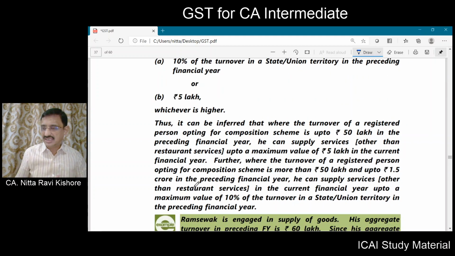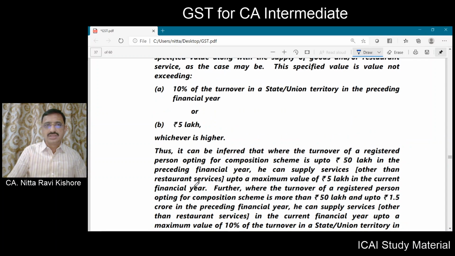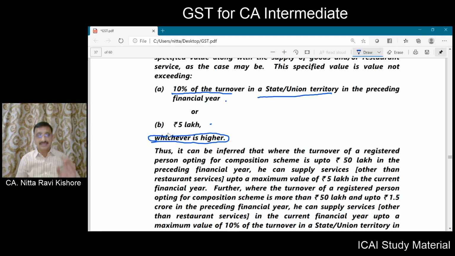The limits specified are 10 percent of the turnover in the state or union territory in the preceding financial year, or 5 lakhs, whichever is higher. Whichever is higher is the quantum of supply of service. So what is the amount that has been prescribed? 10 percent of the aggregate turnover in the state or union territory. We already defined what we mean by turnover in state or union territory.